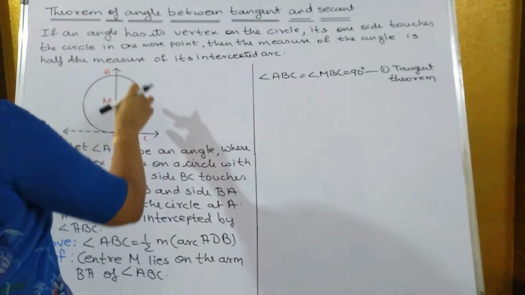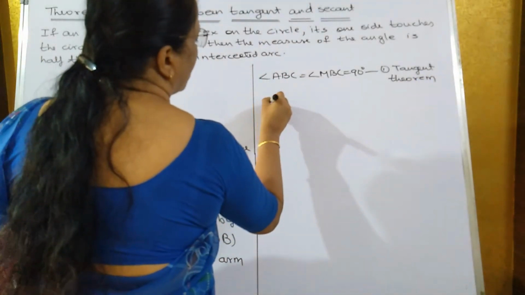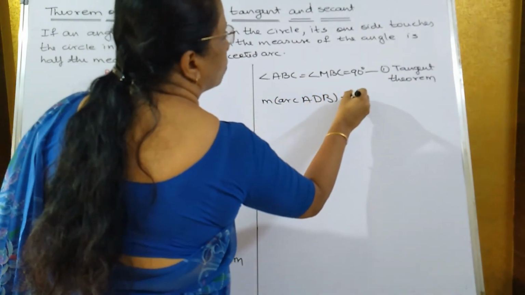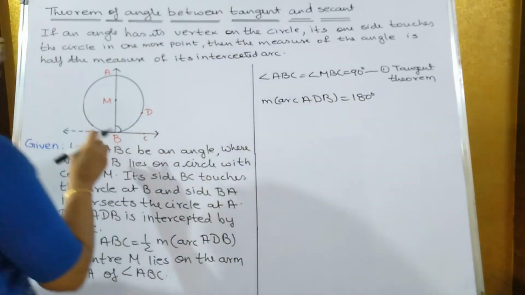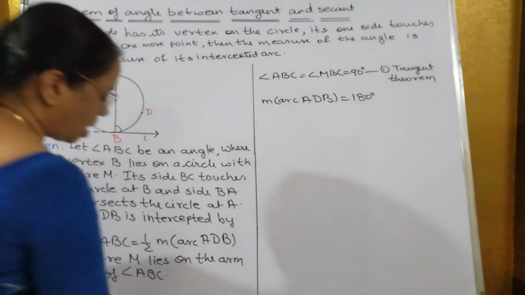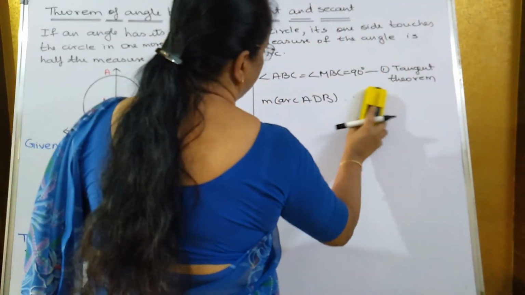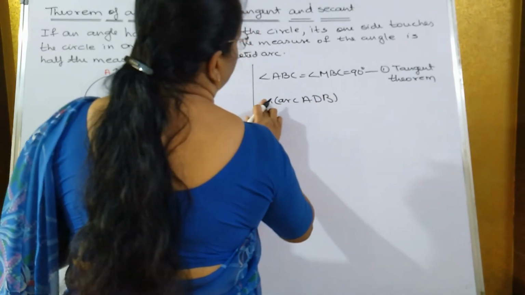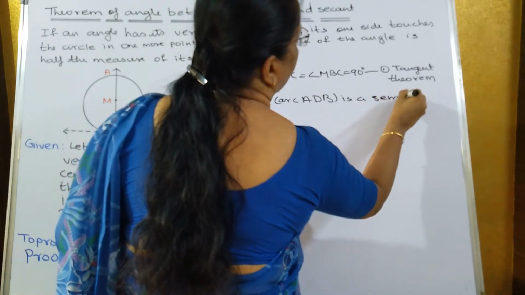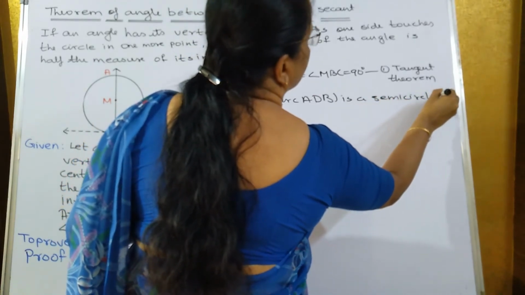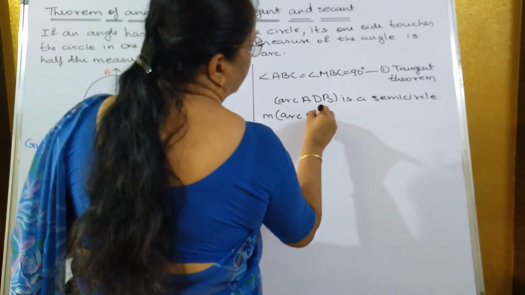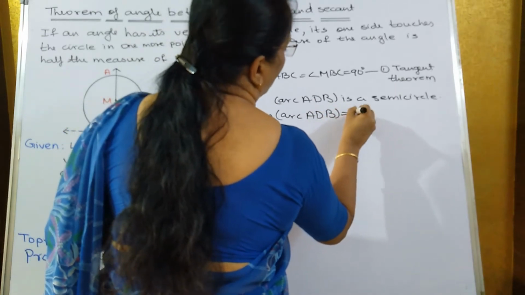Now measure of arc ADB is equal to how much? 180 degrees, because this is a semicircle. So arc ADB is a semicircle. You can write it this way if you want. So what is the measure of a semicircle arc? It is always equal to 180 degrees.